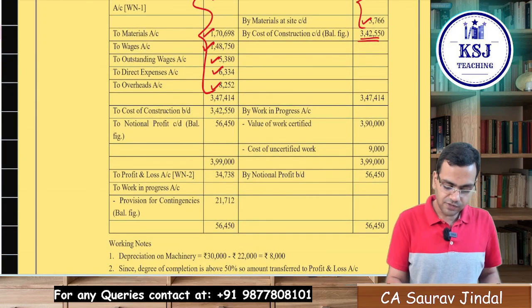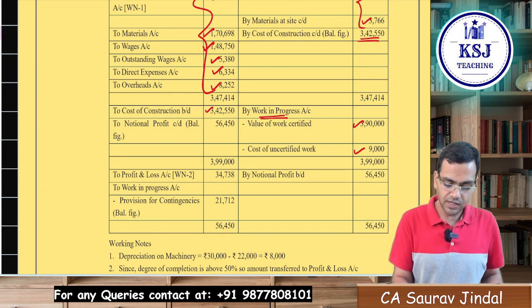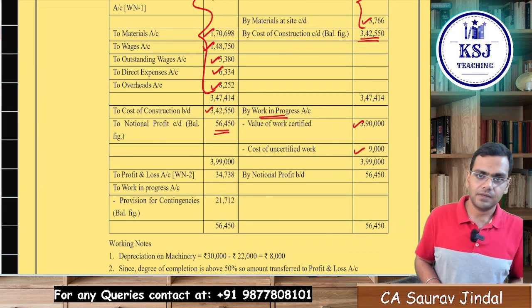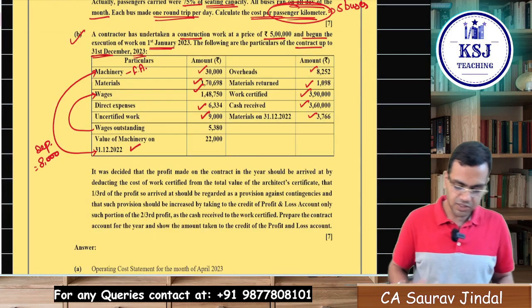Now on this cost of construction, there is work certified that is given to you and there is work uncertified, that is the WIP value. From here notional profit will be taken up, right? Simple question up till this point. Now what is the further information that is given to you?